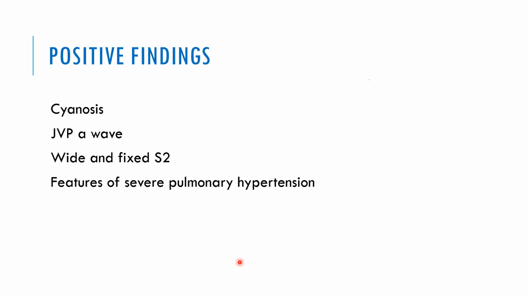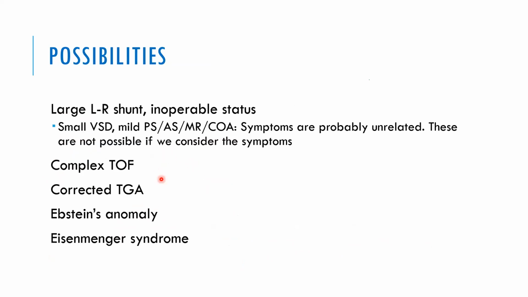Okay, so the findings were very classical. Patient has cyanosis. JVP shows prominent A wave indicating high RA pressure, wide fixed second sound, and features of severe pulmonary hypertension. So with these findings, what comes to our mind as a first diagnosis? Is it a complex TOF?